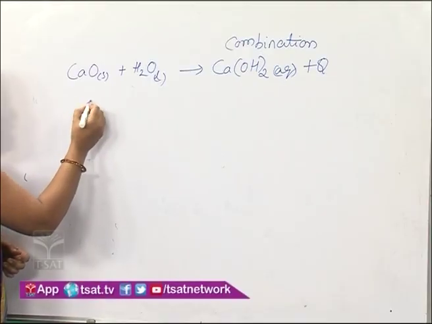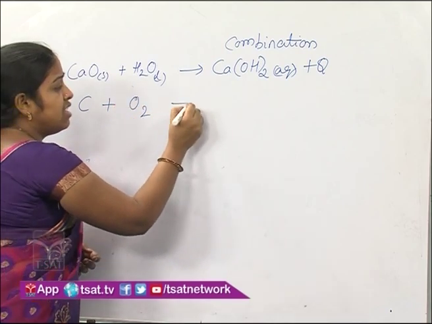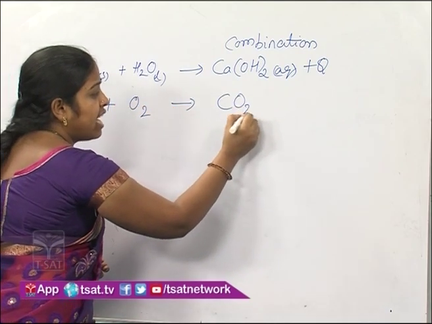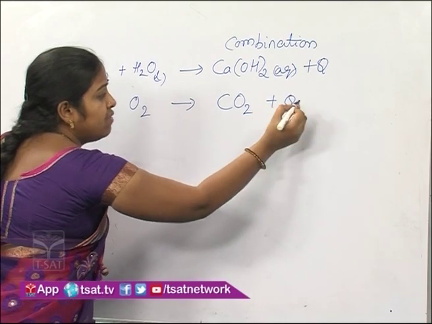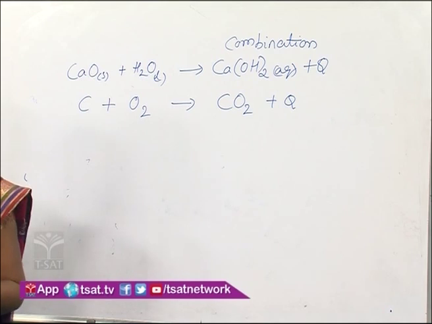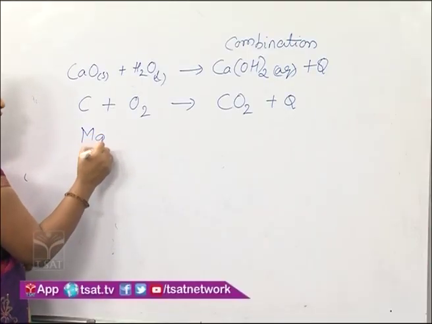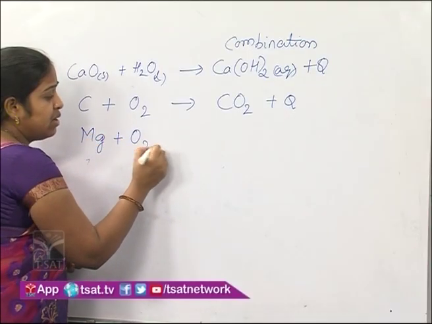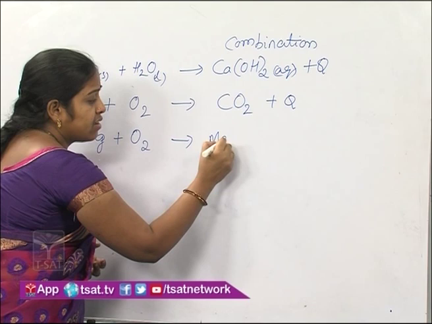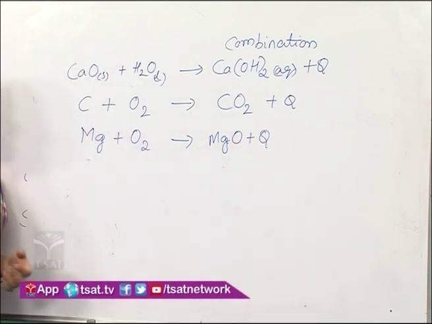Another example is carbon or coal burns in the presence of oxygen to give carbon dioxide, and along with carbon dioxide we can observe a large amount of heat and light is liberated. One more example, magnesium reacts with oxygen to give magnesium oxide, and here also heat is released.